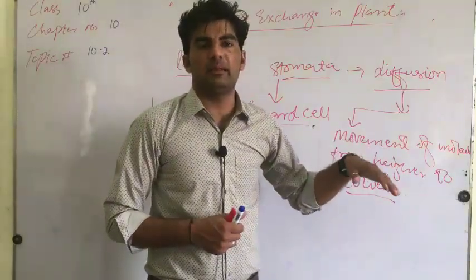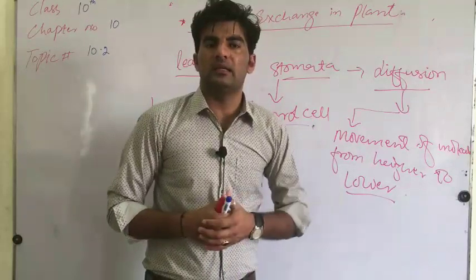Dermis means layer, epi means upper. So the epidermal layer is the upper layer.